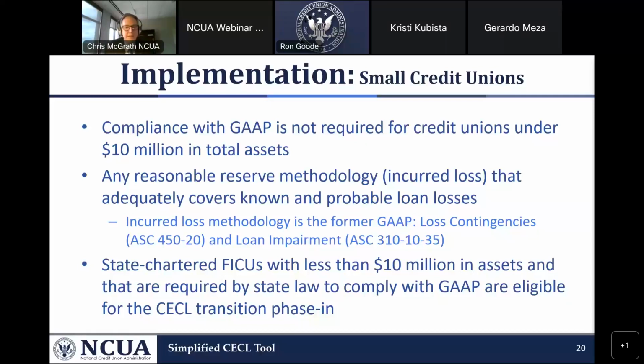However, within the Federal Credit Union Act, GAAP is not required for credit unions under 10 million. The CECL transition rule talks about any reasonable reserve methodology incurred loss that adequately covers known and probable losses. So this is our old GAAP, our old incurred loss methodology. Next slide, please.